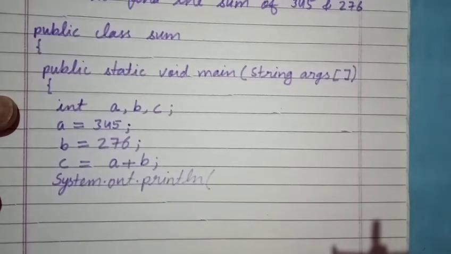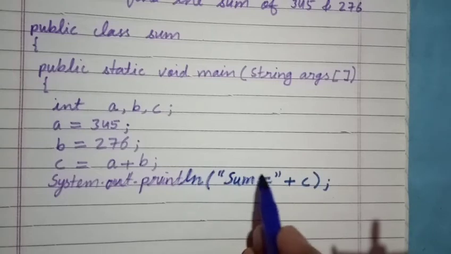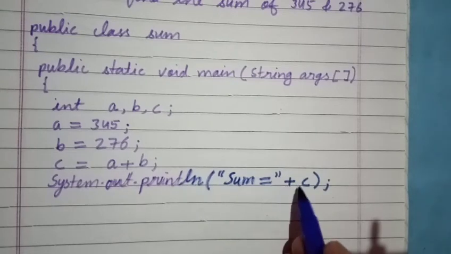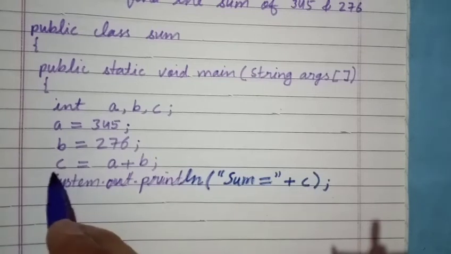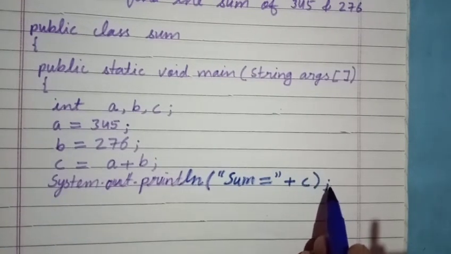System.out.println. Then open bracket, in double quotes write here the message. I have written here "sum is equal to", this you have to write in double quotes. Then after double quotes put the plus sign and write here the variable c. Then close the bracket and put semicolon.